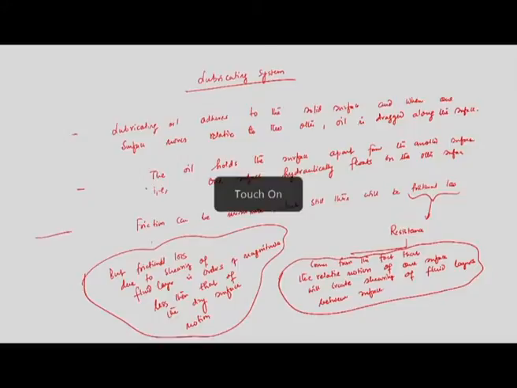Whenever we are talking about lubricating systems, or rather lubricating oils, there are a few important characteristics that are needed. We cannot use any oil or any fluid or any liquid as the lubricating oil to minimize the friction in the internal combustion engine.